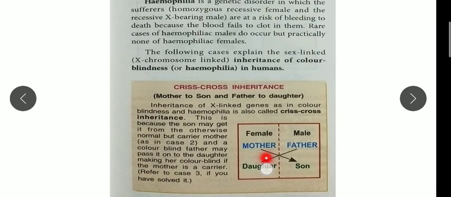You can see this box. This is because the son may get it from the carrier mother, because the mother is a female, it has XX. In case 2 you will understand that the mother can be a carrier. So first let's see the cases.